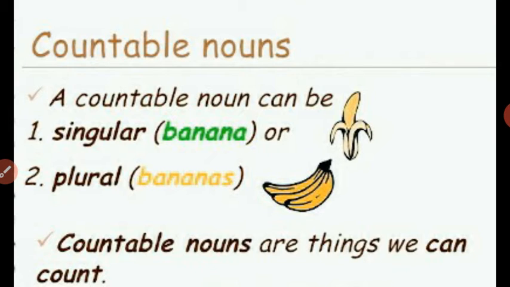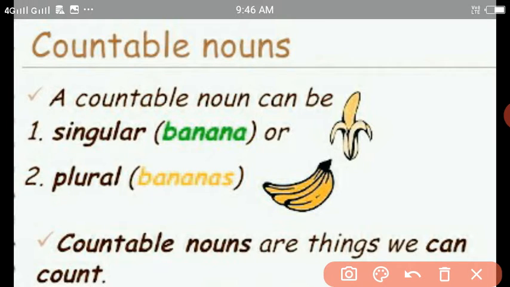A countable noun can be singular or plural. So keep in mind, if any noun is countable, it means you can write its singular as well as plural form. Just like here, the word banana is the singular noun and its plural is bananas.